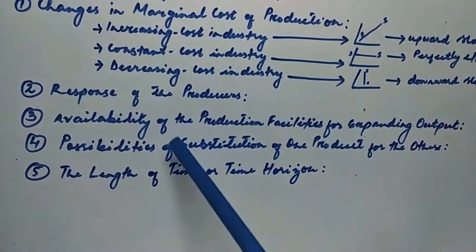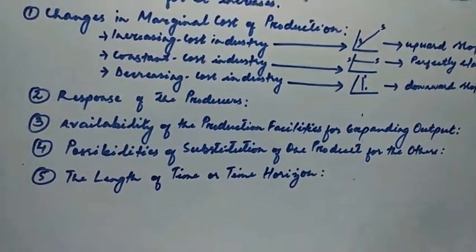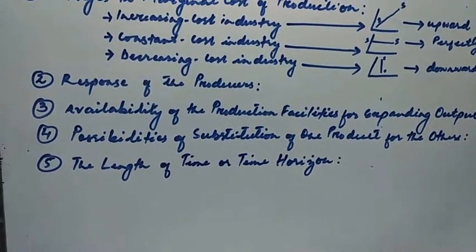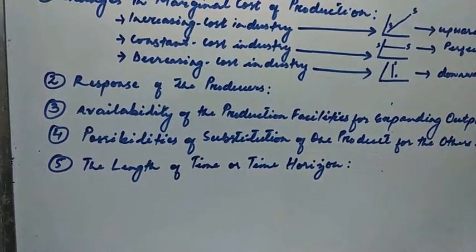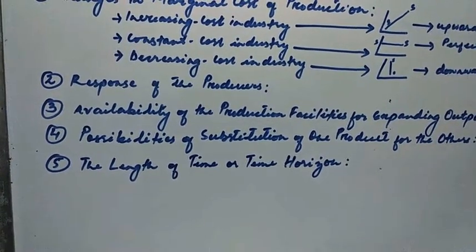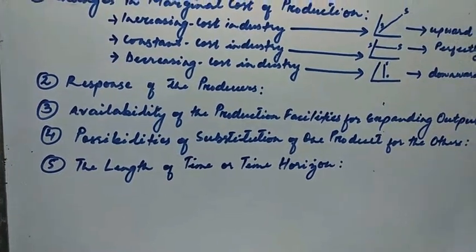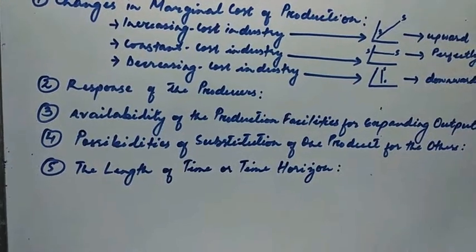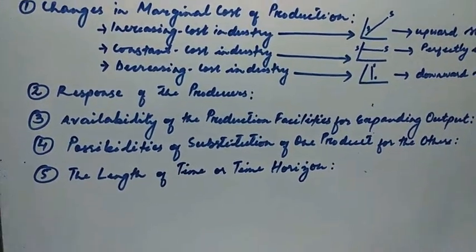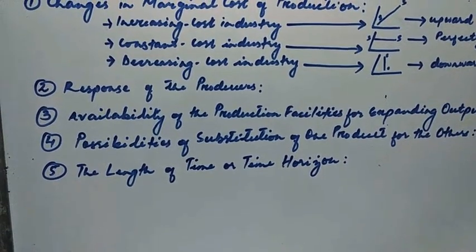Next is possibilities of substitution of one product for the other. The change in quantity supplied of a product, following the change in its price, depends on the possibilities of substitution of one product for others. So let's take example of wheat and pulses. They can be substituted. So if market price of wheat rises, what will happen?